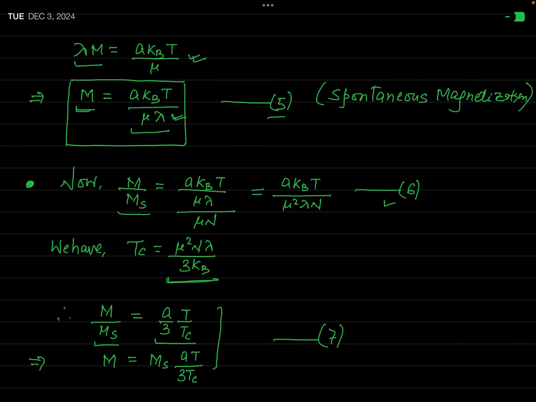Okay. This is simple algebra. In other words, you can also say that M is equal to Ms times AT over 3 Tc. So this is the relation between the spontaneous magnetization M and the saturation magnetization Ms.